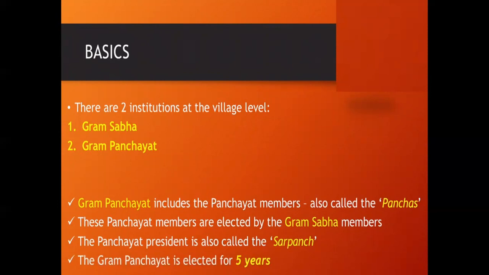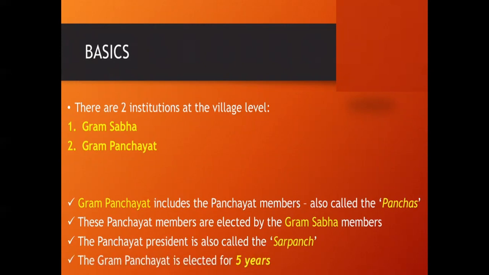Why? Because the Gram Panchayat members are already elected by whom? Gram Sabha means who is bigger? Gram Sabha is the bigger among Gram Panchayat. So Gram Sabha is the main group, and under that it is Gram Panchayat. Okay. And the Panchayat president is called who? What is the name of the Gram Panchayat president?